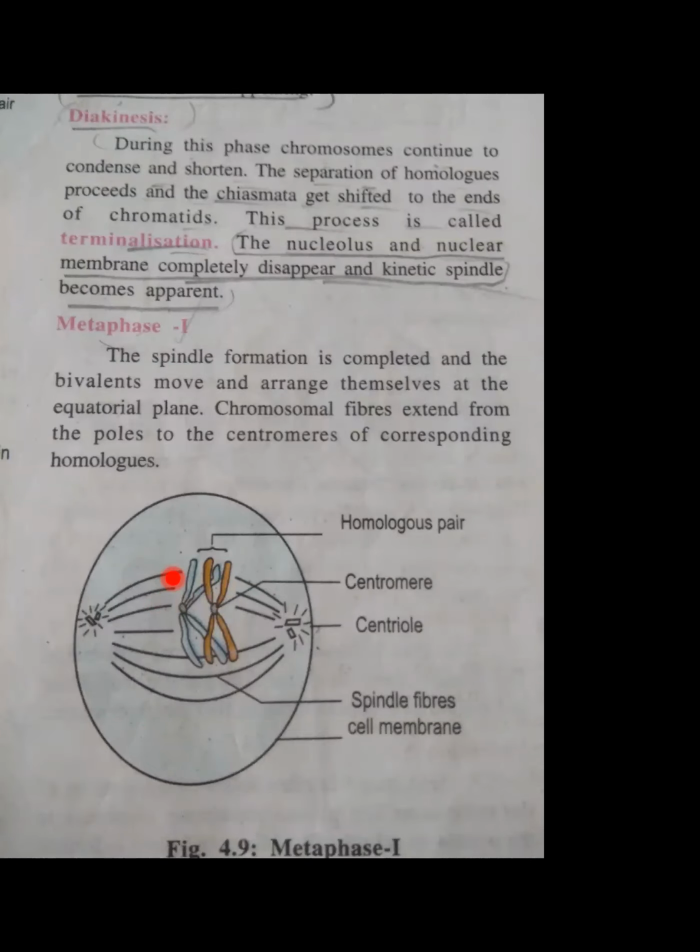Suppose this is our chromosome, and this is our centromere. To this centromere, one such structure is present. We call that structure a kinetochore. To this kinetochore, these spindle fibers are attached. From this side also one kinetochore is present, and to that kinetochore the spindles are attached.